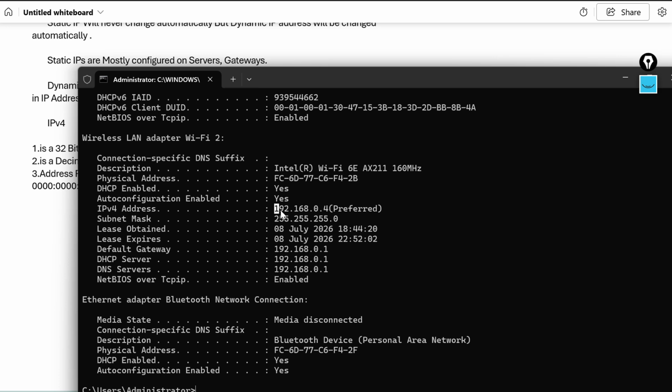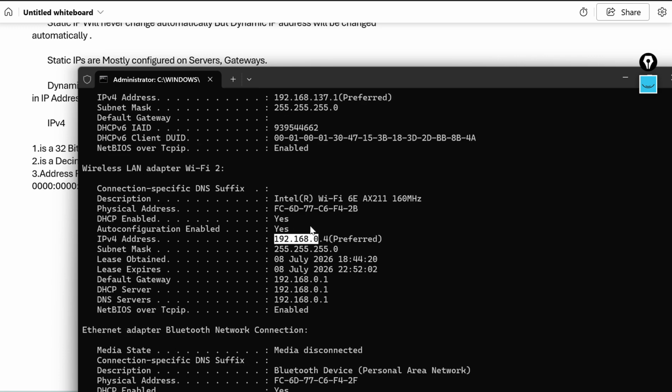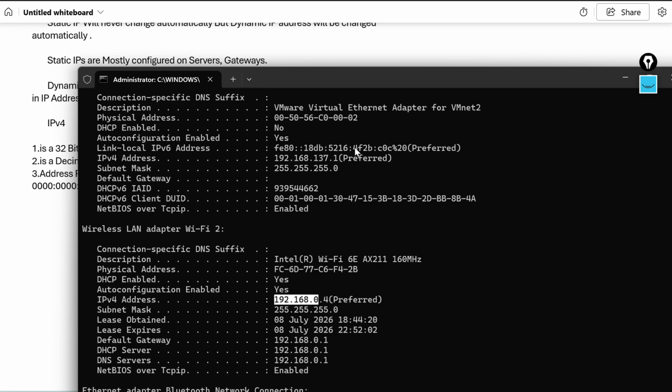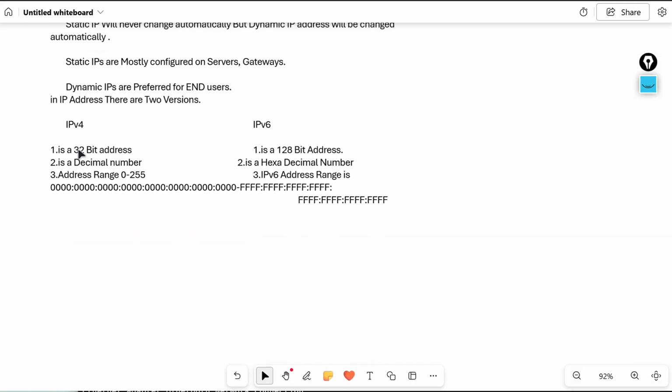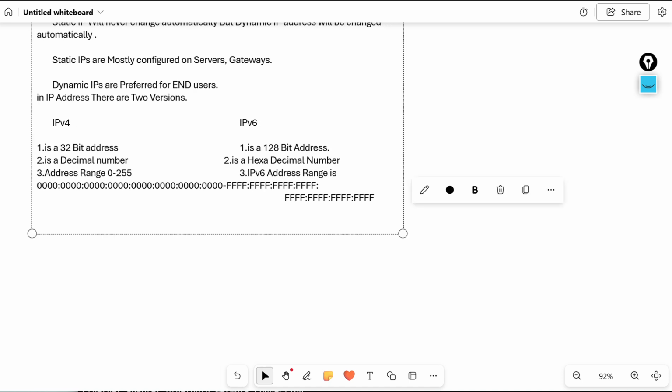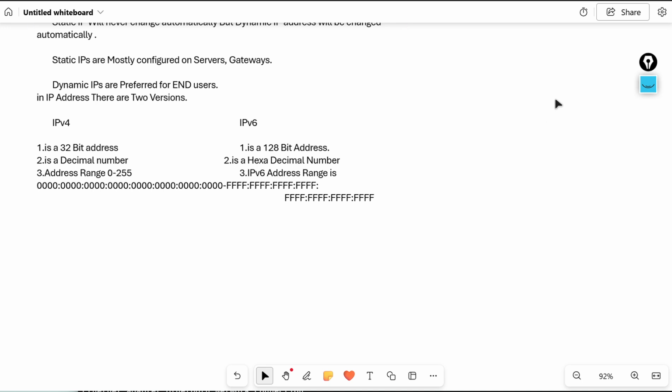IPv4 is a decimal number, IPv6 is a hexadecimal number. Decimal number means it includes only numbers. Hexadecimal number means it includes numbers and alphabet. This is the first difference. The second difference is IPv4 is a 32-bit address and IPv6 is a 128-bit address.